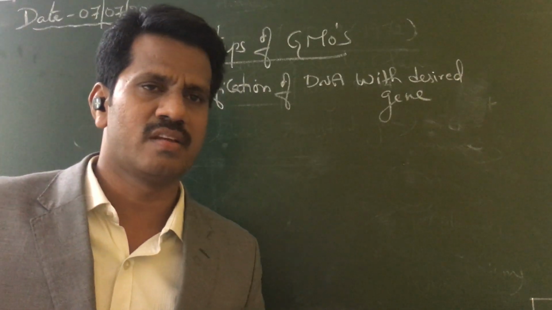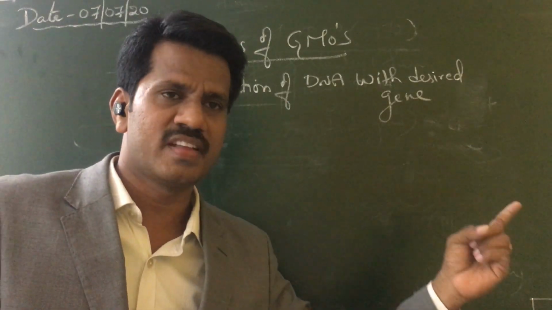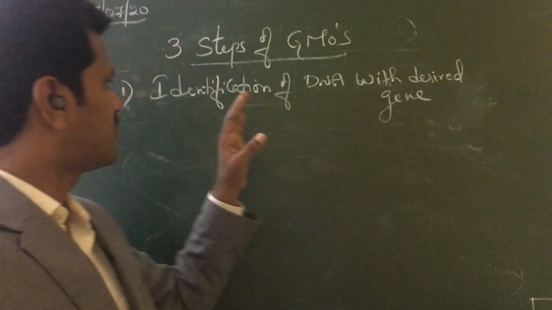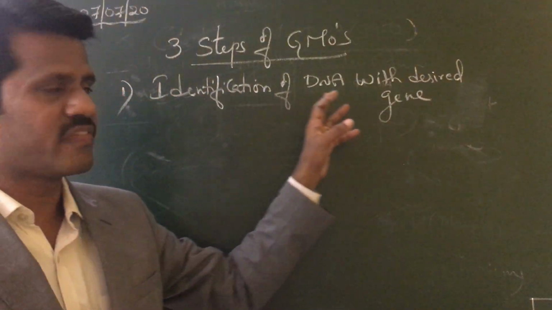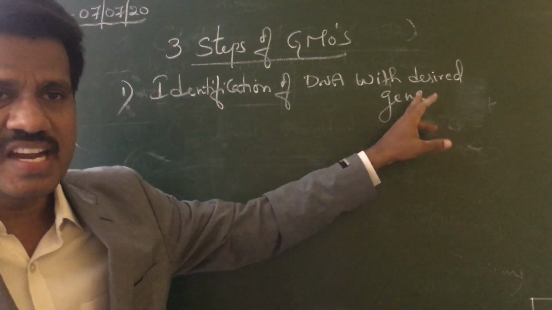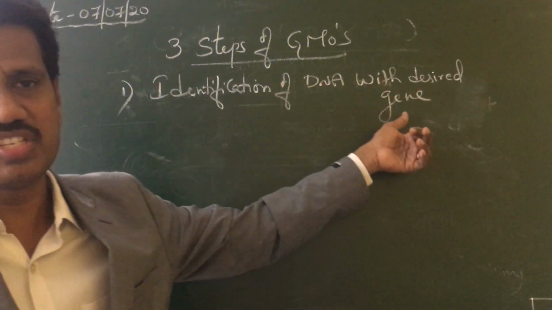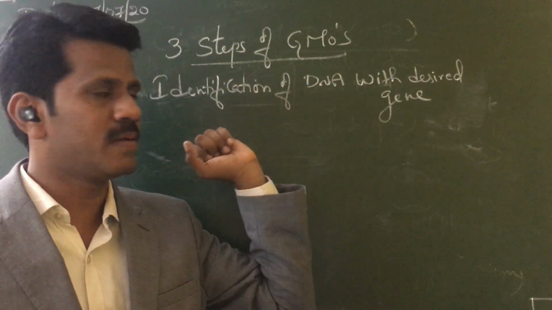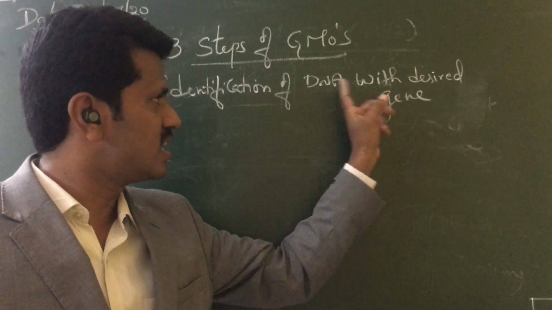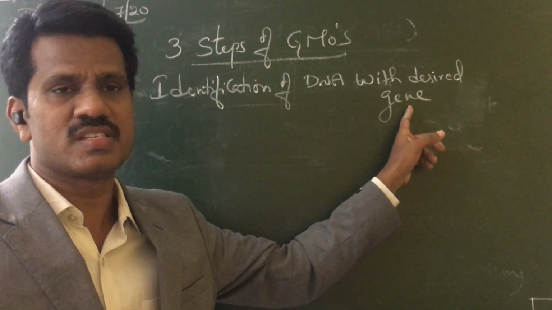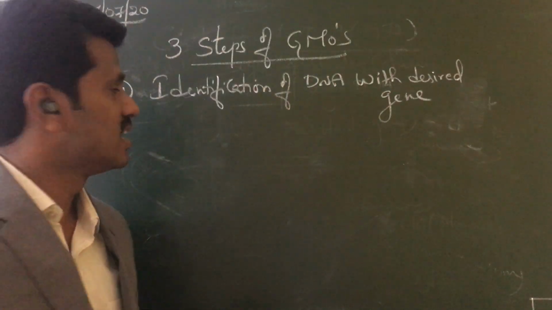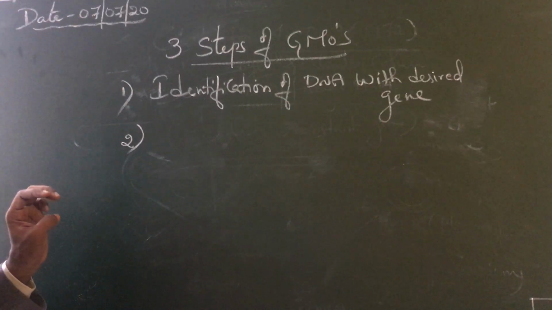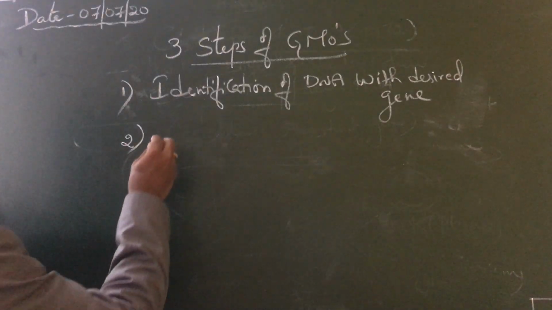As I already told you, insulin: where is it present? In humans, the pancreas. Identify that particular character you want, and in which organism it is present. That is the first step, identification of DNA with the desired gene. DNA is a group of genes, so in this particular DNA your desired gene is present, and you have to identify it.